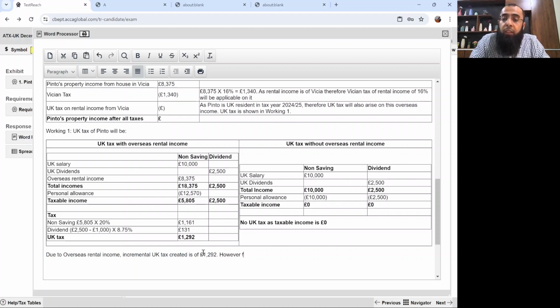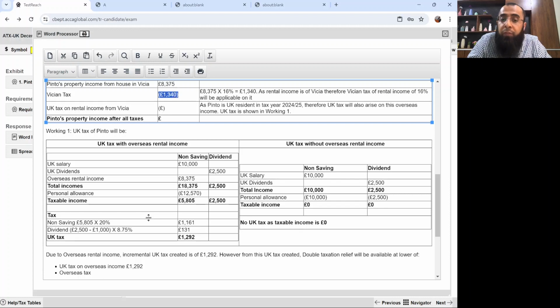However, from this UK tax created, double taxation relief will be available at the lower of two things. Lower of what? I will repeat it again also. So just listen to me carefully. UK tax on overseas income, that's 1292 pounds, and the overseas tax which we have paid. So the overseas tax which we have paid is 1340 pounds.